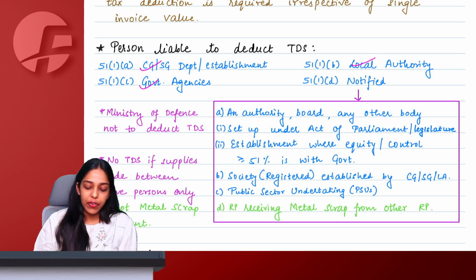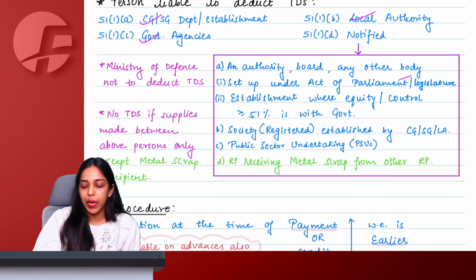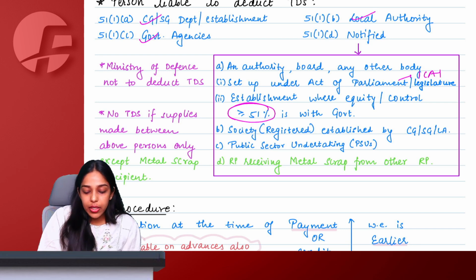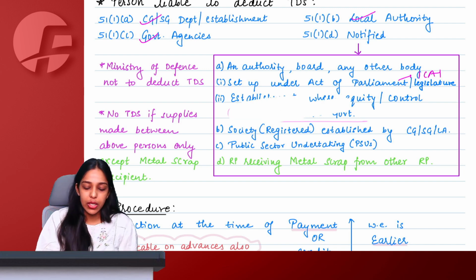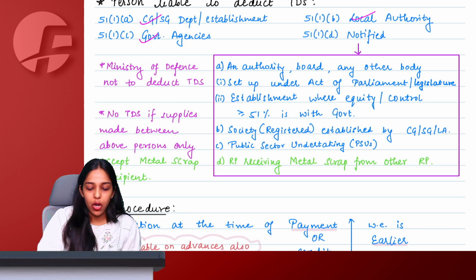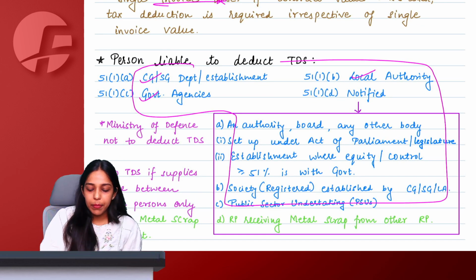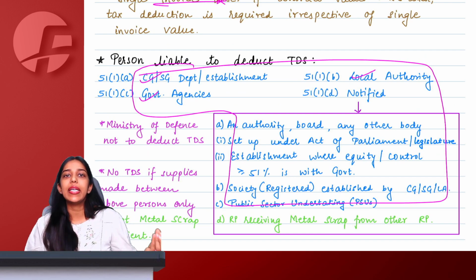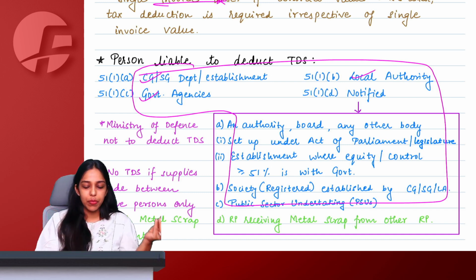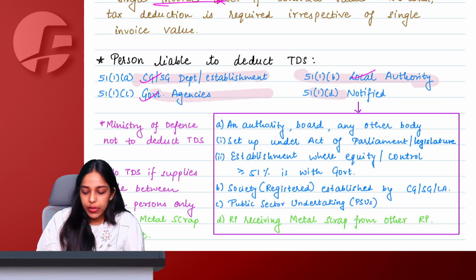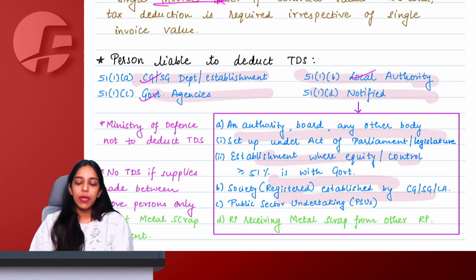Plus there are some extra notified people like authority or board set up by the Act of Parliament, example ICAI, any body which is established and the greater than or equal to 51% control is with government, a society which is registered under government, then we say public sector undertaking. Basically all these are the government people. Local authority, PSU, government department, establishment, agency, body set up by the Act of Parliament, or body where at least 51% or greater control is with government. So all these people are normally the government people only.